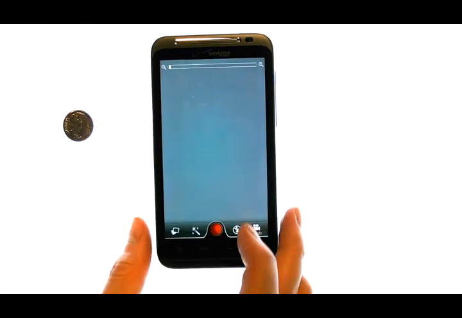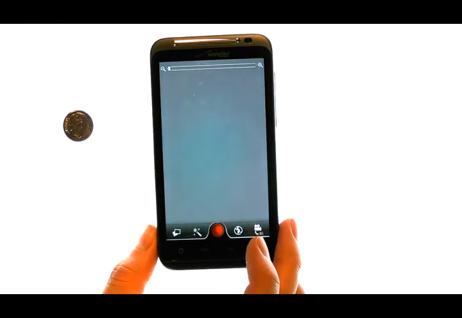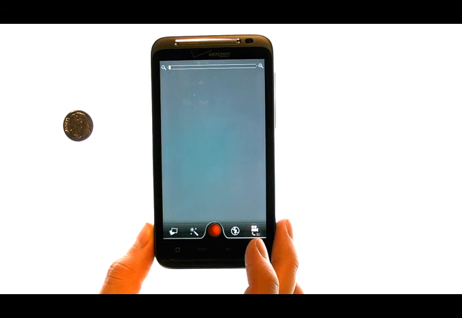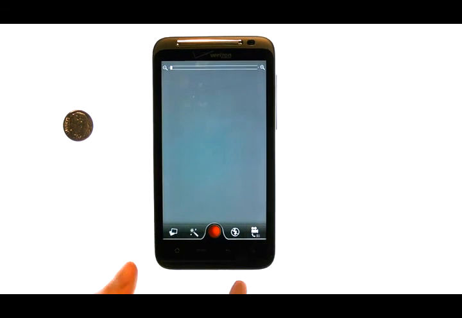The video that we just recorded is automatically stored to our phone's gallery. Now let's return back to our home screen by pressing the home button.